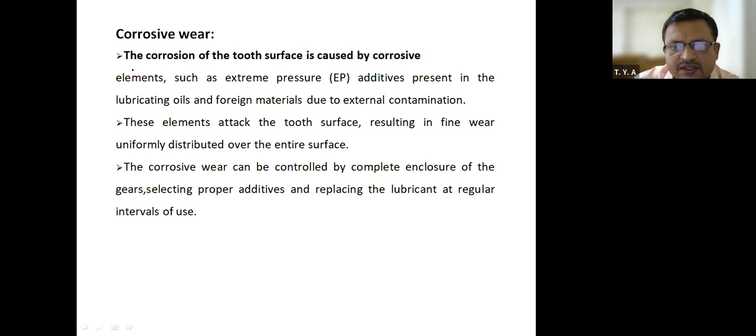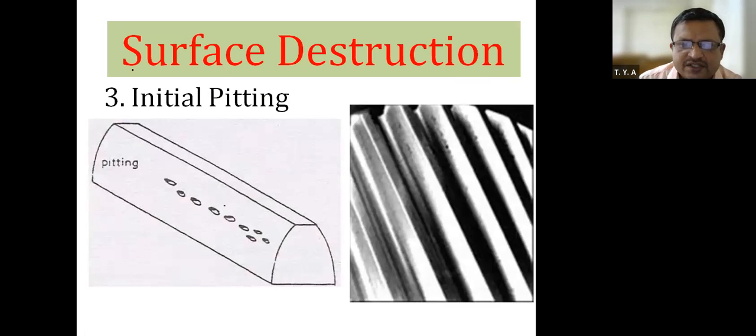This is known as corrosive wear. Now, next is surface destruction. In that, the next wear and tear phenomenon is initial pitting.